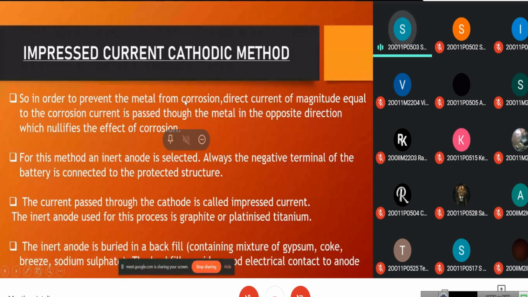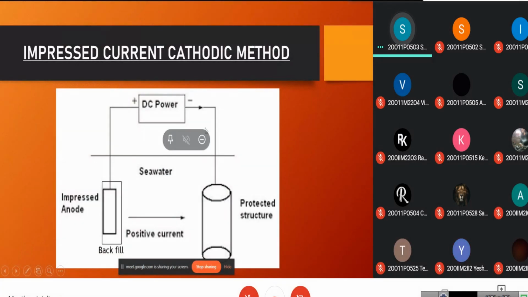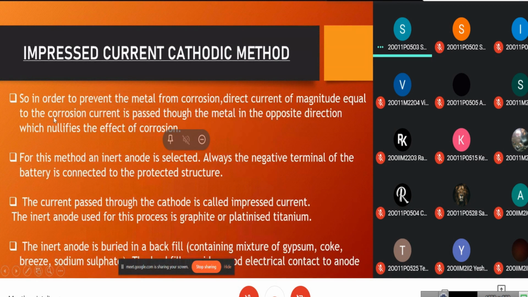So, in order to prevent the metal from corrosion, direct current of magnitude equal to the corrosion current is passed through the metal in the opposite direction, which nullifies the effect of corrosion. As we can see in this picture, this is the metal which is to be protected, and the negative part of the DC power source is connected to this metal piece. For this method, an inert anode is selected. Always the negative terminal of the battery is connected to the protected structure, which we can see here.